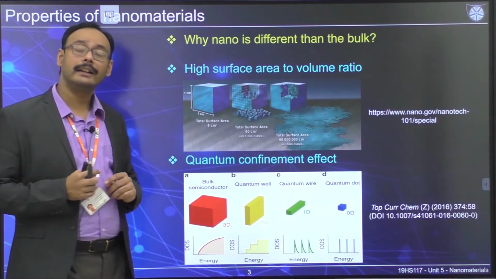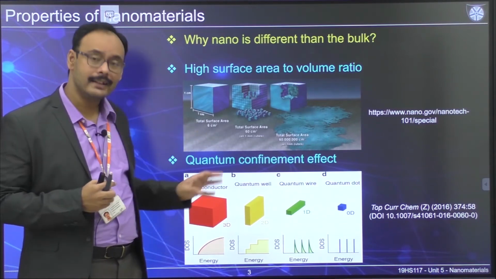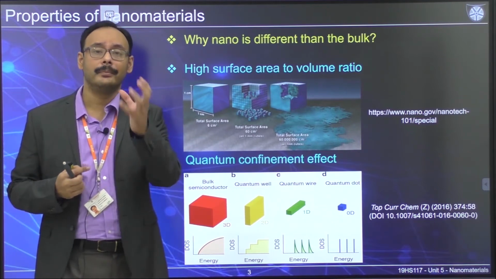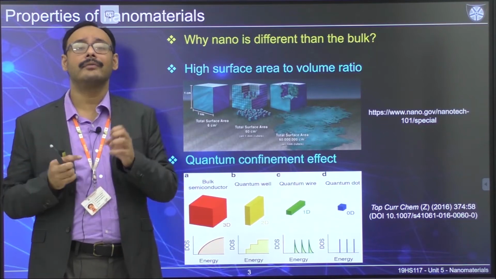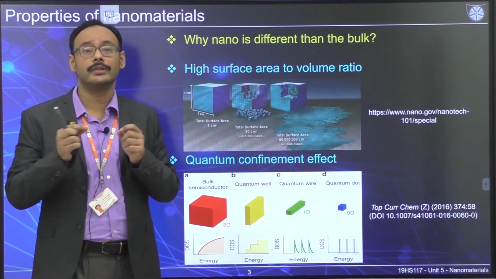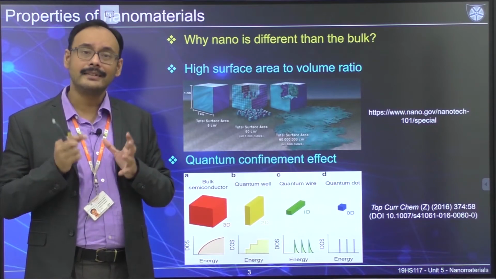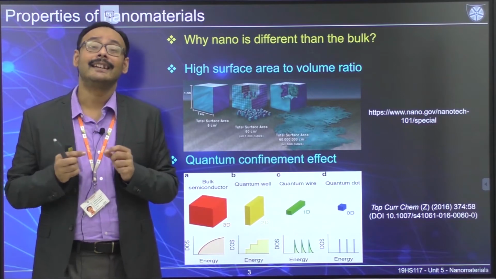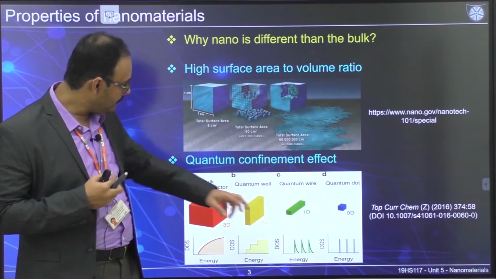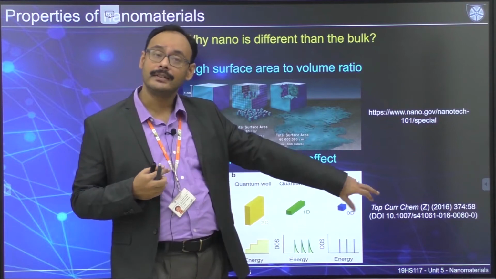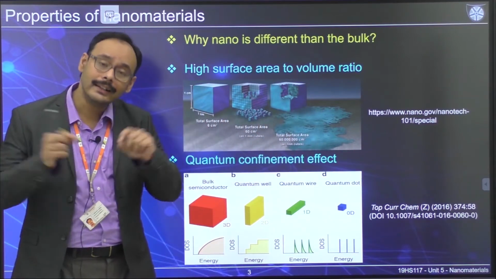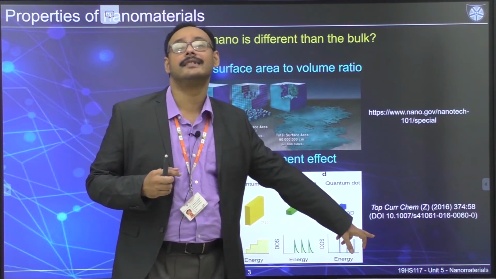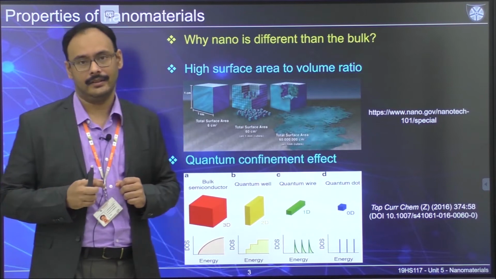So what about the quantum confinement effect? We have discussed in detail, with some examples, certain nanomaterials. Once you have a material at the nanoscale, their electronic motions are restricted. Once you have restricted motion, something peculiar happens in terms of the energy scale. I talked about the 0 dimensions, where all 3 dimensions are at the nanoscale. In that case, you have discrete energy levels as compared to a band structure.